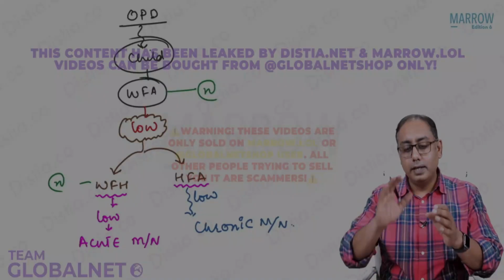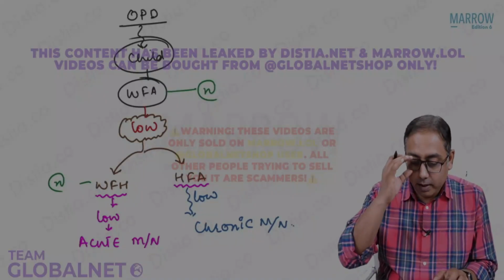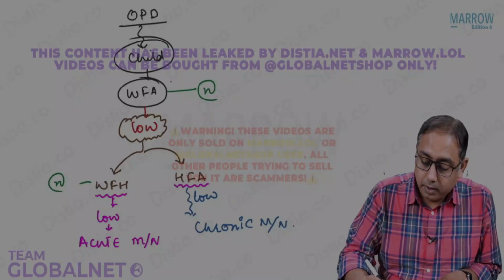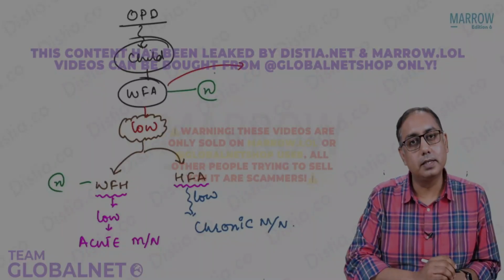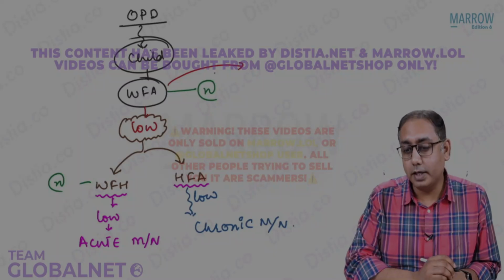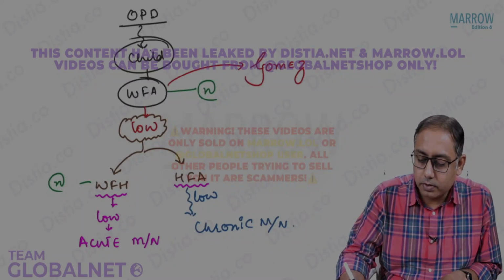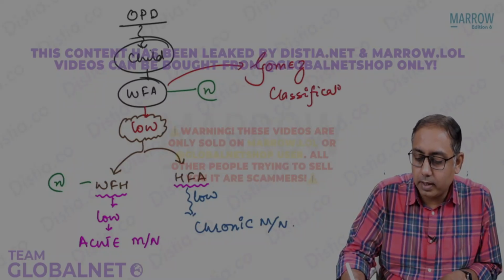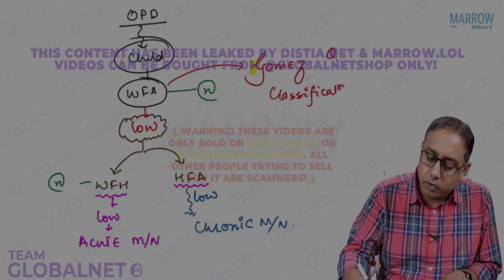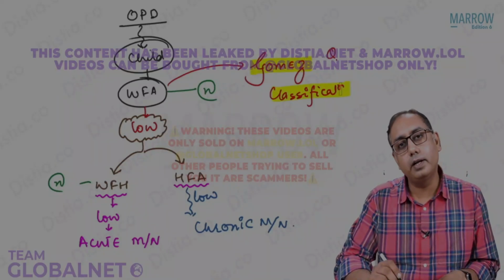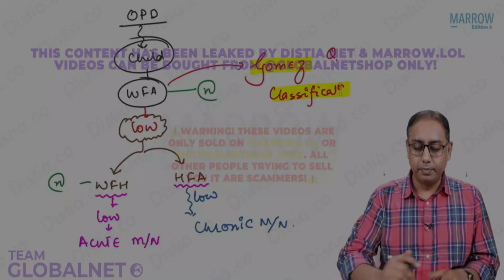If you understand this, let us have some MCQs on this now. If you talk about the weight for age, what is this classification known as? Taking into account the weight for age is called the Gomez classification. Very frequently asked MCQ: Gomez uses what? Gomez uses weight for age, weight for height, height for age. Answer is simple, weight for age.